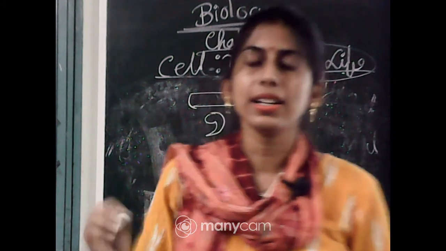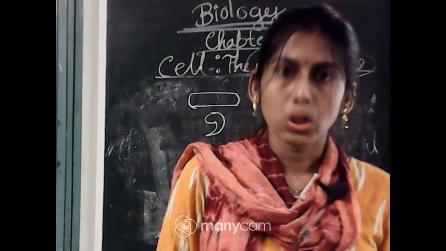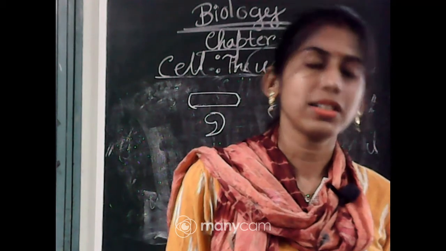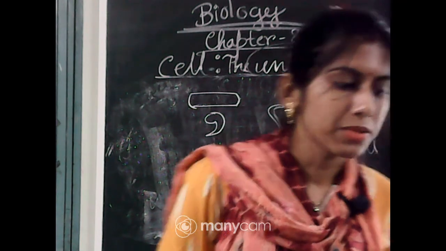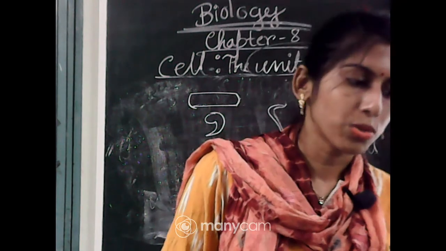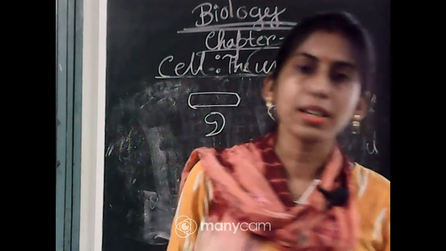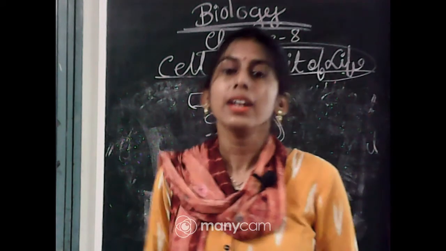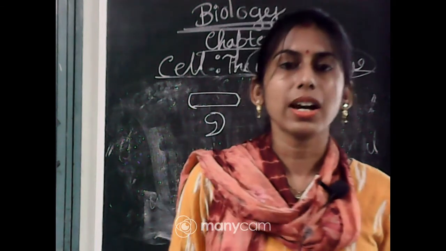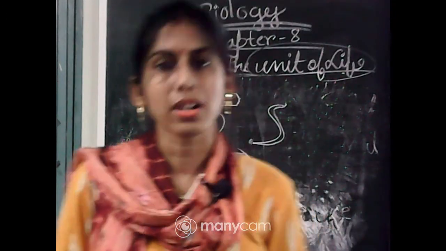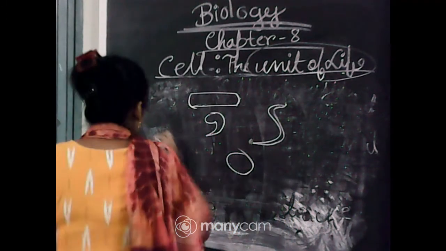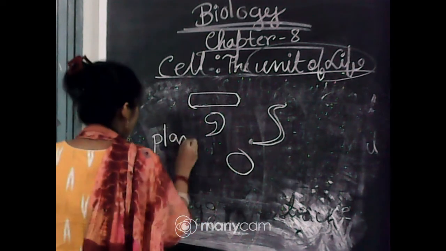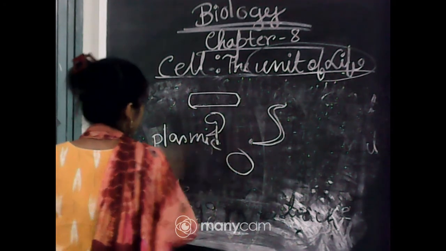That DNA is usually circular. Their genetic material is DNA, usually a single circular chromosome, but except that genomic part, prokaryotes have an extra chromosomal circular DNA which is called plasmid. So, here we have another new term, plasmid.